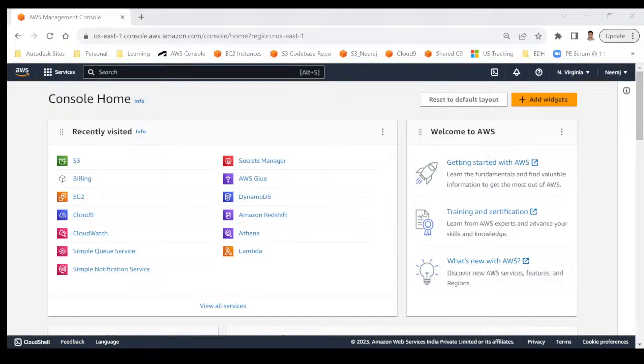Okay, I think we are good to start with the next service. So the next one is the IAM service, a very important service of AWS.